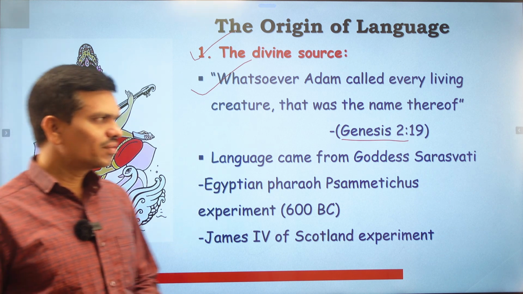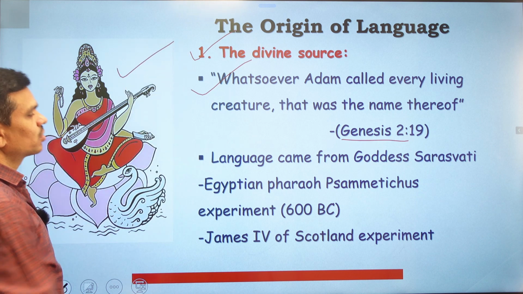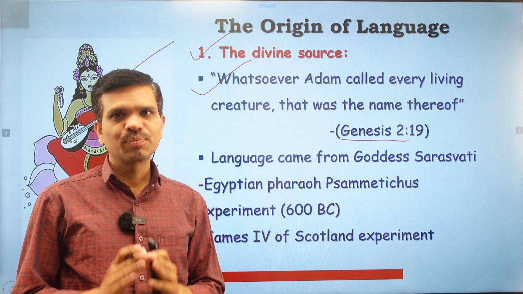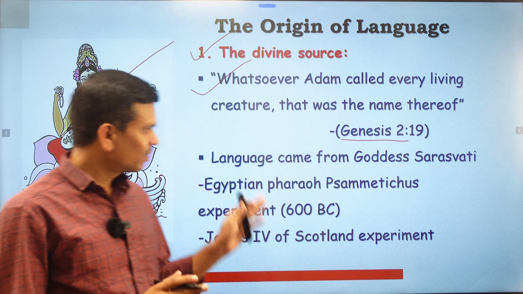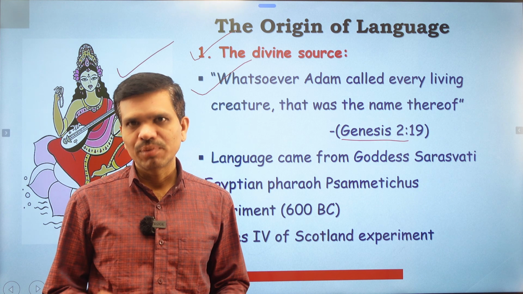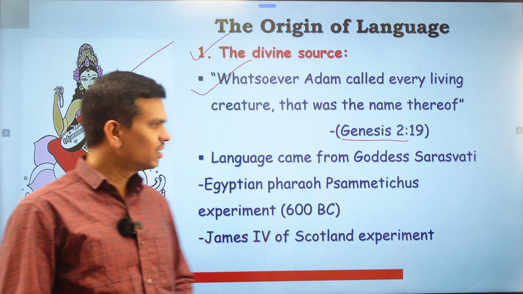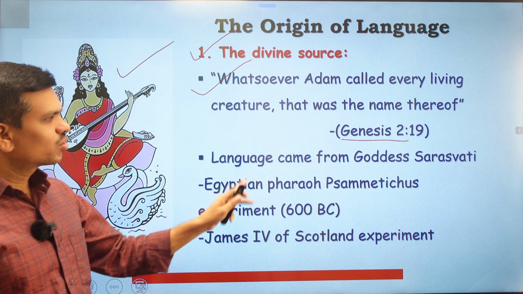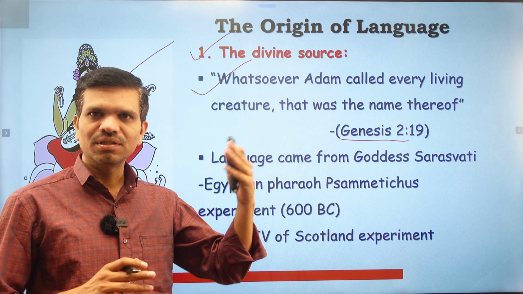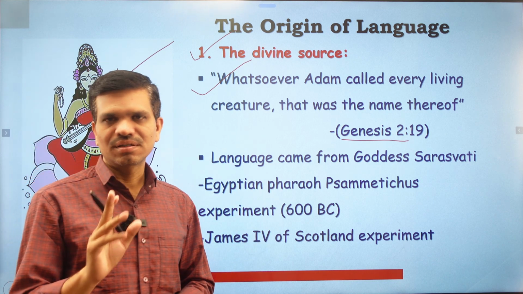Again we have a second theory from Hinduism, and this is goddess Saraswati. The speculation for Hindus, or in Hindu tradition, is that language came from goddess Saraswati. Saraswati is the wife of Brahma, and Brahma is the creator of the universe, or the creator of this earth. And based on these two theories, the basic theories of the divine source of the origin of language, two experiments were done previously.